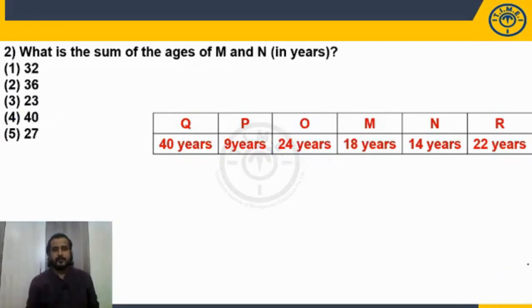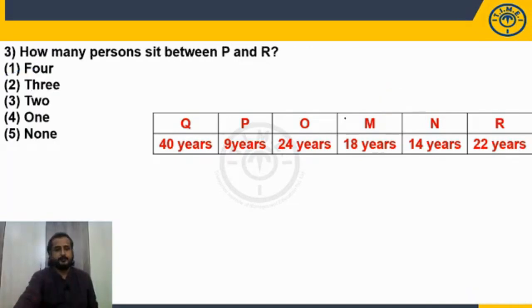Next, what is the sum of the ages of M and N? M and N. So 18 plus 14. How much? 32. So choice 1 is my answer. Once you get the final arrangement, answering questions will take less time. How many persons sit between P and R? Between P and R, how many are there? 1, 2, 3. So 3 is the answer. Answer is 3, but choice is 2. So choice 2.